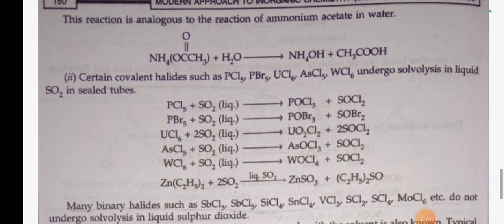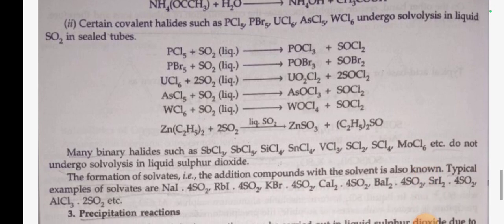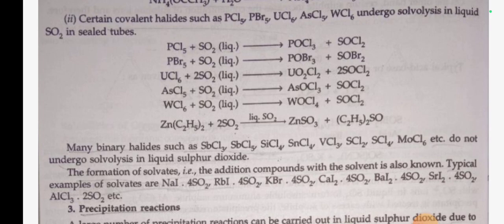Certain covalent halides such as PCl5, PBr3, UCl6, AsCl5, WCl6 undergo solvolysis in liquid SO2 in sealed tubes. Many binary halides such as SbCl3, SbCl5, SiCl4, SnCl4, VCl3, SnCl2, MoCl6, etc. do not undergo solvolysis in liquid sulfur dioxide. The formation of solvates, that is the addition compound with the solvent, is known as